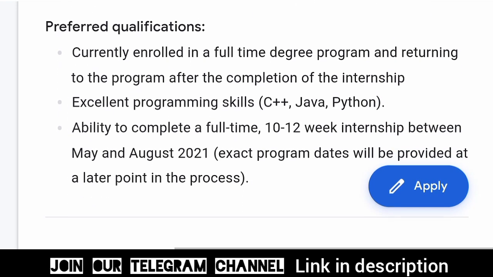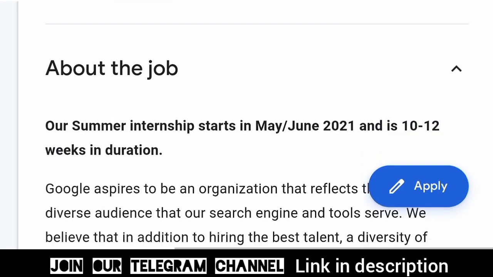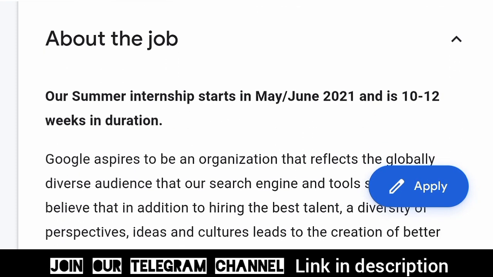Next are the preferred qualifications: currently enrolled in a full-time degree program and returning to the program after the completion of the internship, excellent programming skills in C++, Java, and Python, and the ability to complete a full-time 10 to 12 week internship between May and August 2021. This time period will vary according to the situation, and this occurs after the fourth semester of a second year student.